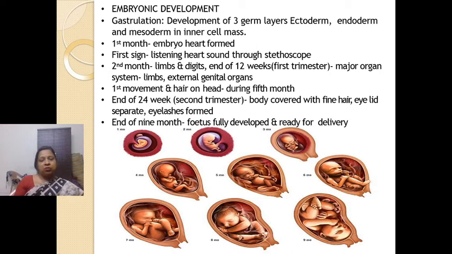So, the second stage is a morula, the third is a blastocyst, and the fourth is a gastrulation, right? So these are the different stages of the embryonic development. During gastrulation, the inner cell mass forms three germ layers, ectoderm, endoderm and mesoderm, and these three germ layers form different organs of the body, right?